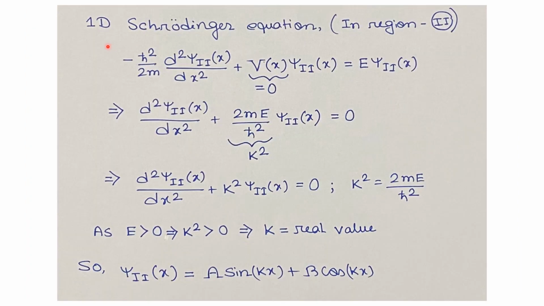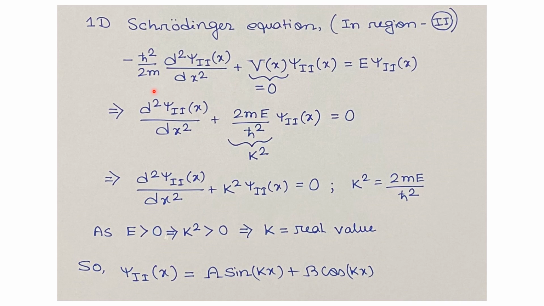Now we will solve the one-dimensional Schrodinger equation in region 2, that is for x greater than minus a by 2 but less than a by 2, to get the particle wave function in this region.